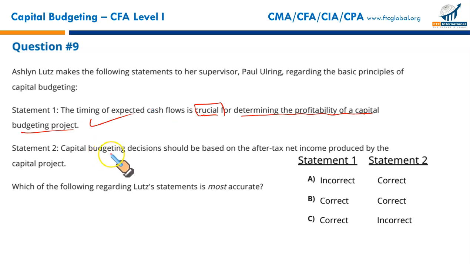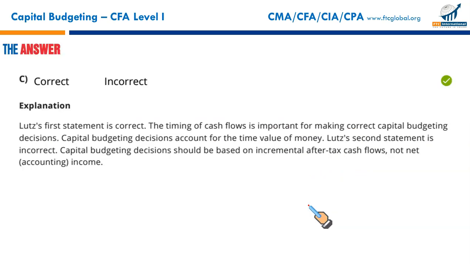Statement 2. The capital budgeting decisions should be based on the after-tax net income. No, not net income. After-tax cash flows. This is the reason why statement 2 is not correct. We can say now statement 1 is correct and 2 is incorrect, so that makes C to be your correct option.